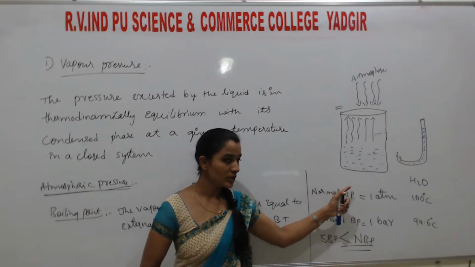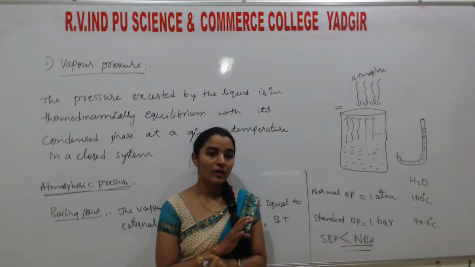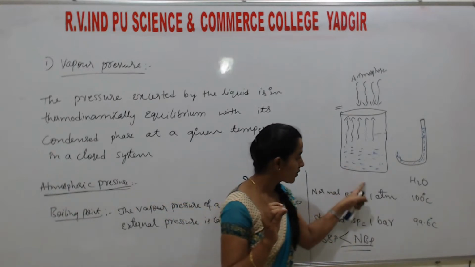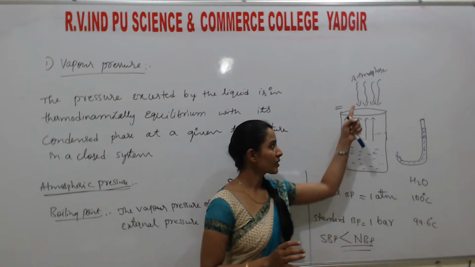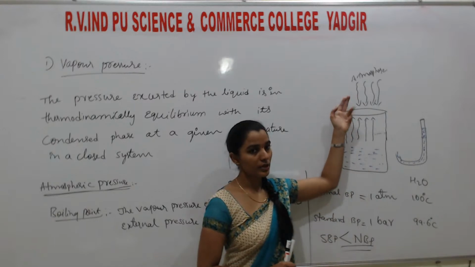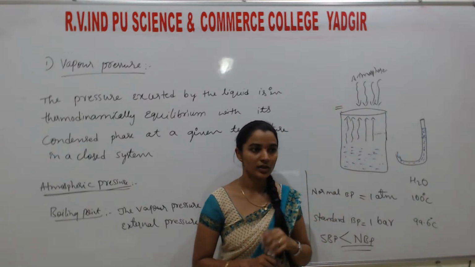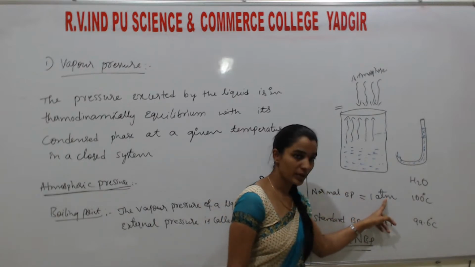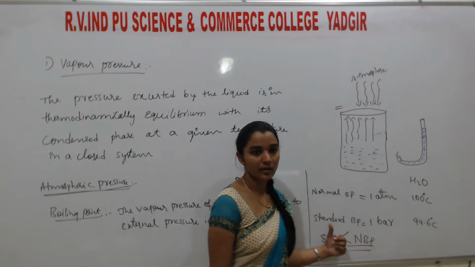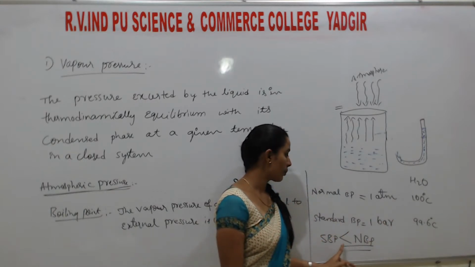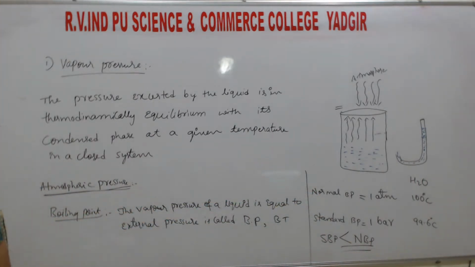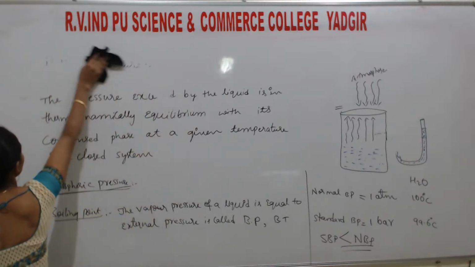Understand? Here, students, temperature does not affect the boiling point itself; it only helps to create vapors. A liquid starts to boil when the external pressure and the internal pressure become equal. Internal pressure is the vapor pressure, and external pressure is the atmospheric pressure. If both are equal, then it starts to boil. When the pressure is at one atmosphere, it is the normal boiling point. When it is at one bar pressure, it is the standard boiling point. And always the standard boiling point is less than the normal boiling point. This is all about vapor pressure. Understood? So the next one is surface tension.